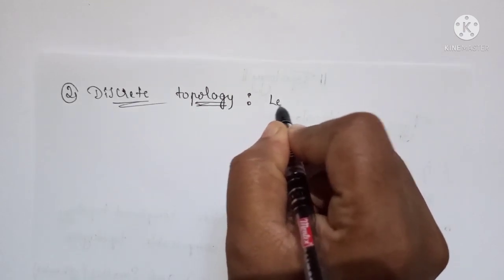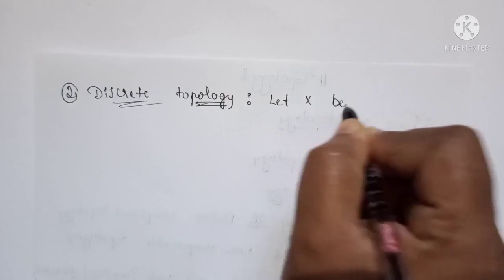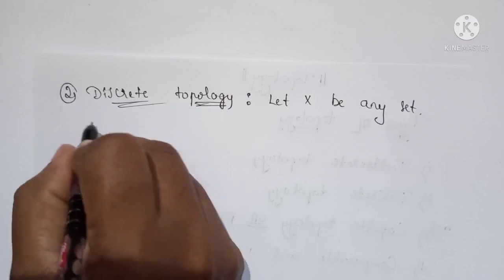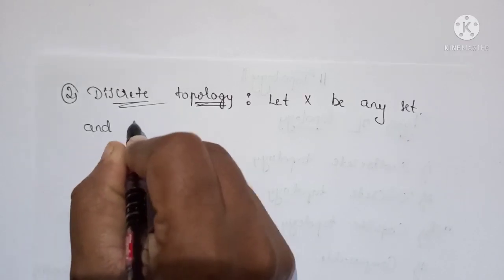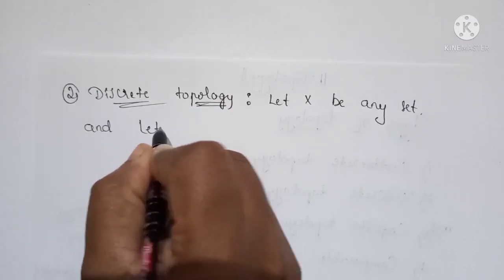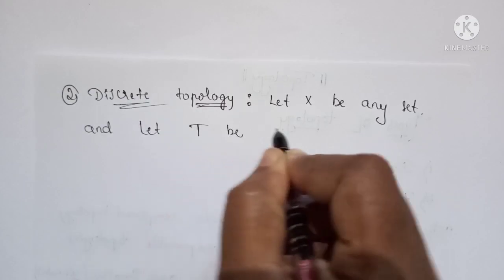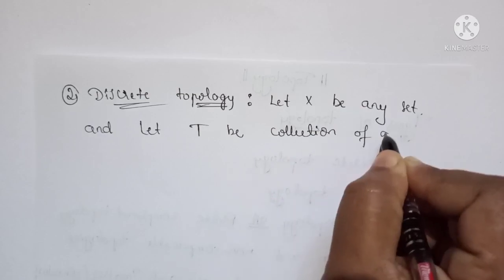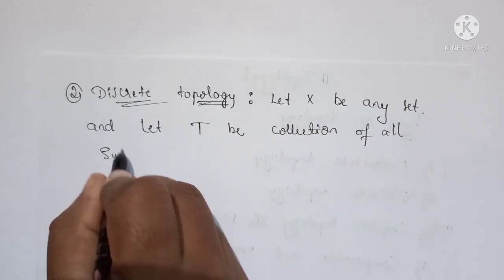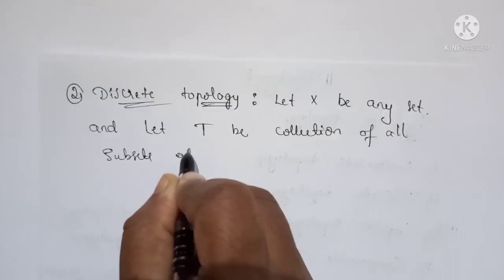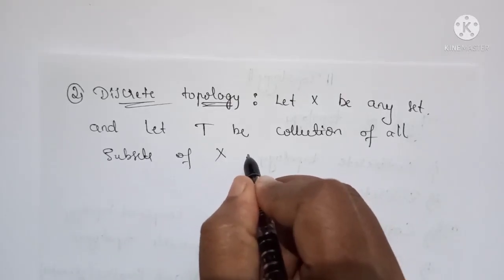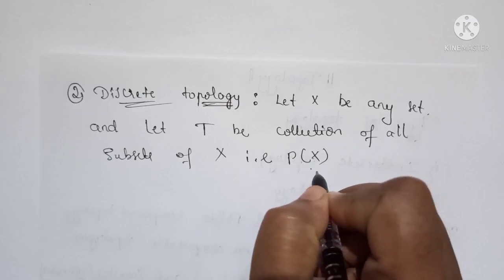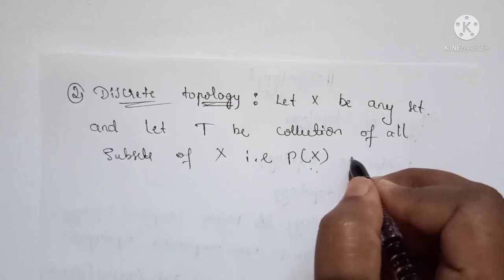So that is, let X be any set and let T be the collection of all subsets of X, that is denoted by P of X, the power set of X.